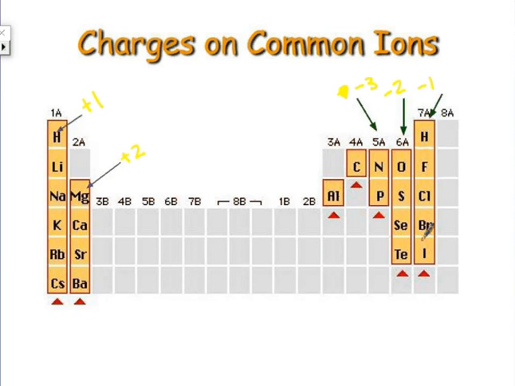So if you will please, on your reference table, go ahead and label the charges above your columns so that you can see what charges they will become. Later on we'll be talking about how opposites attract and how these will bond together. But for now, know that this becomes a plus 1 charge by losing an electron. Everything here becomes a plus 2 charge. Everything here becomes a minus 3. Everything here a minus 2 and a minus 1 because they all want to get to a stable octet.